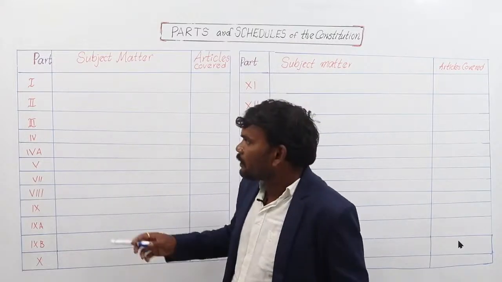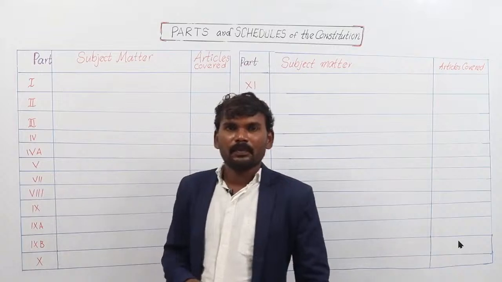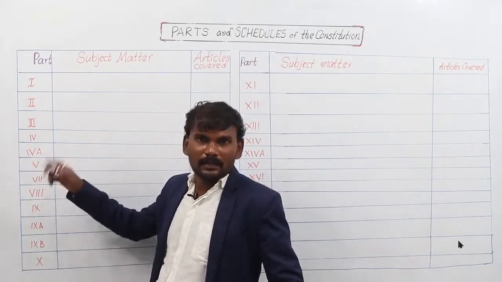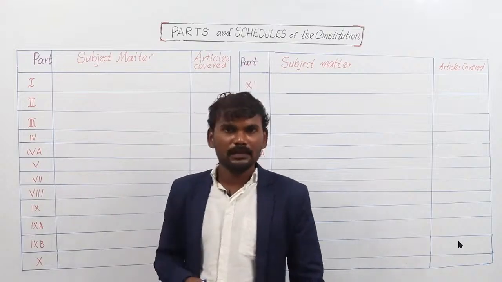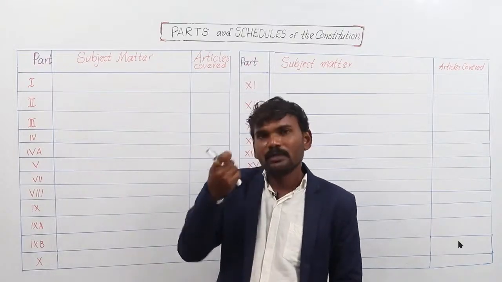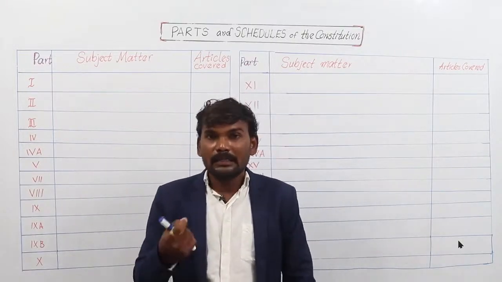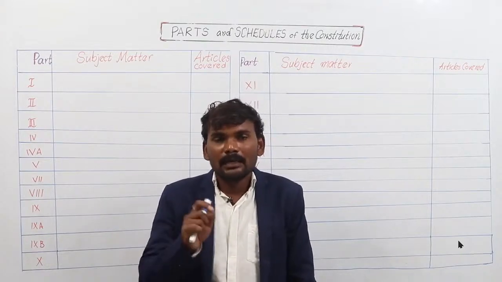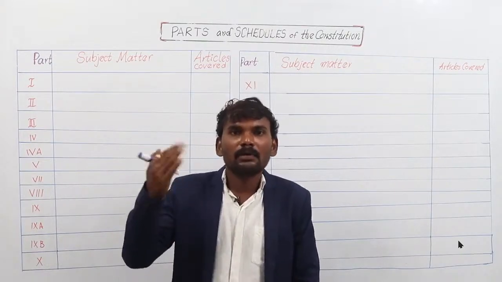For example, 4A: the part number 4A is added, but it has not been given any new number, it is added with an English capital letter. So in the Indian Constitution, if we want to add any article or any part, then we give the part an additional English alphabet letter, so that the numbering is not changed.